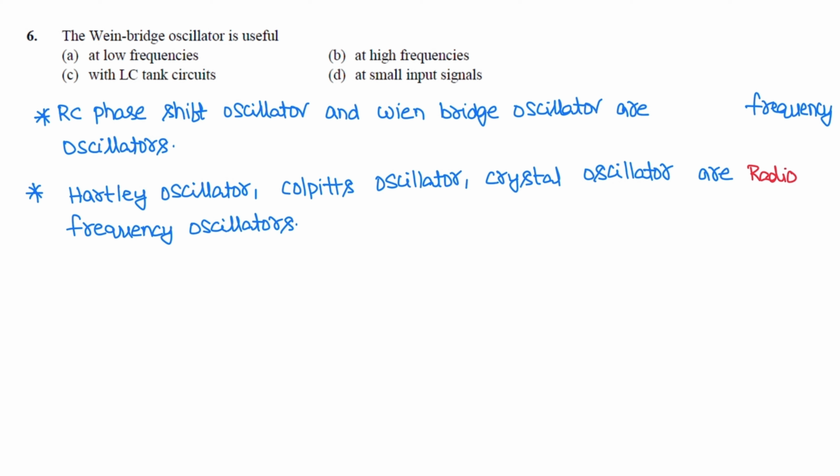The Wien-Bridge oscillator is useful for audio frequencies. RC phase shift oscillator and Wien-Bridge oscillator are audio frequency oscillators, whereas LC oscillators like Hartley oscillator, Colpitts oscillator, and crystal oscillator are radio frequency oscillators. These are high frequency oscillators. And the RC phase shift and Wien bridge are low frequency oscillators.